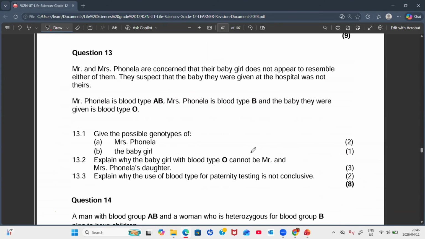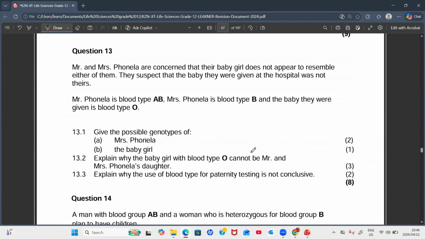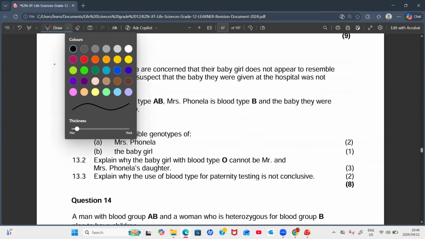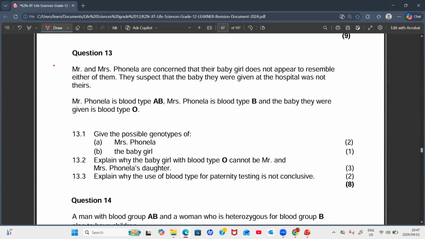Okay, let's do the last activity, guys, for blood groups. Mr. and Mrs. Fonella are concerned that their baby girl does not appear to resemble either of them. This is a serious case, guys. This couple is concerned that their baby girl is not looking like any one of them, so they suspect that the baby they were given at the hospital was not theirs.